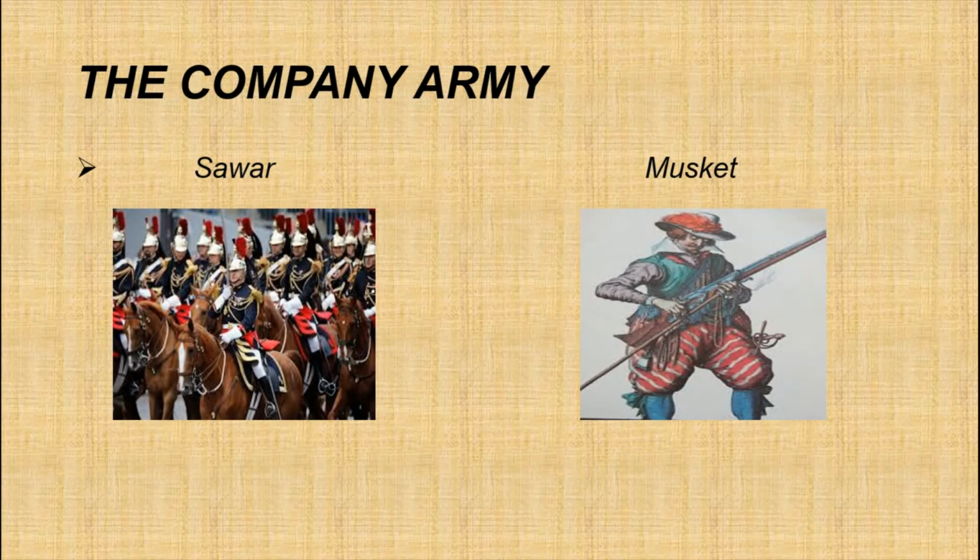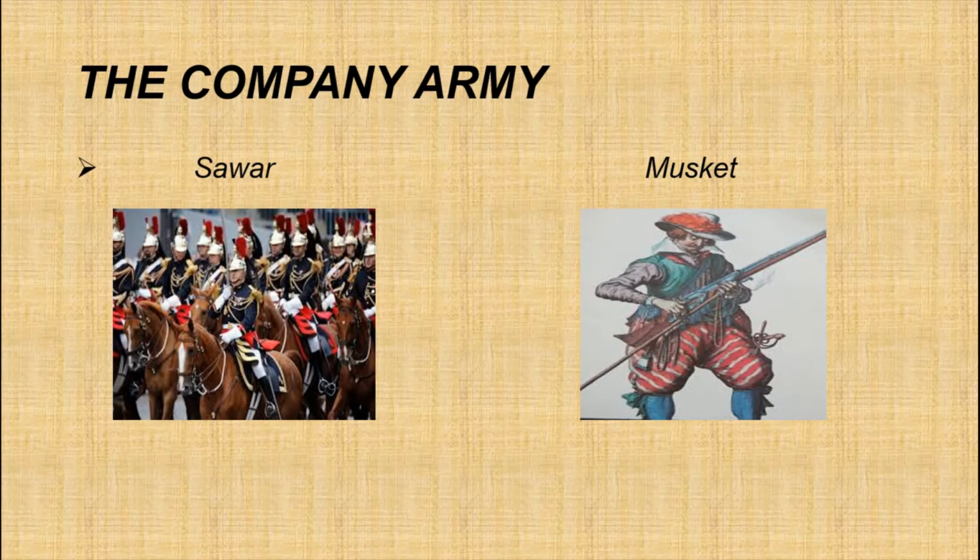Now we are going to see about the company army. Colonial rule in India brought in some new ideas of administration and reform, but its power rested on its military strength. The Mughal army was mainly composed of cavalry, sawars, cavalry meaning soldiers who fought on horseback.